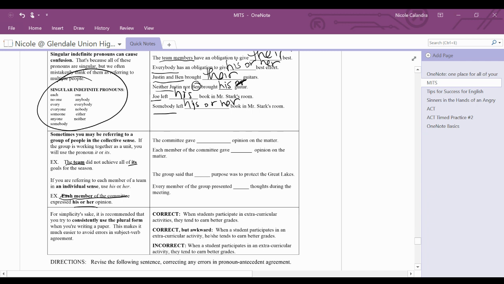Okay, so let's take a look at some examples. The committee, okay, that's definitely collective. The committee gave its opinion on the matter. Each member of the committee, that's definitely individual, right? Each member of the committee gave his or her opinion on the matter. Okay, next one. The group said that, okay, the group, that's definitely collective, so we'll use its. Okay, and then the last one, every member of the group. Those are acting as individuals within that group, so then we'll use his or her.